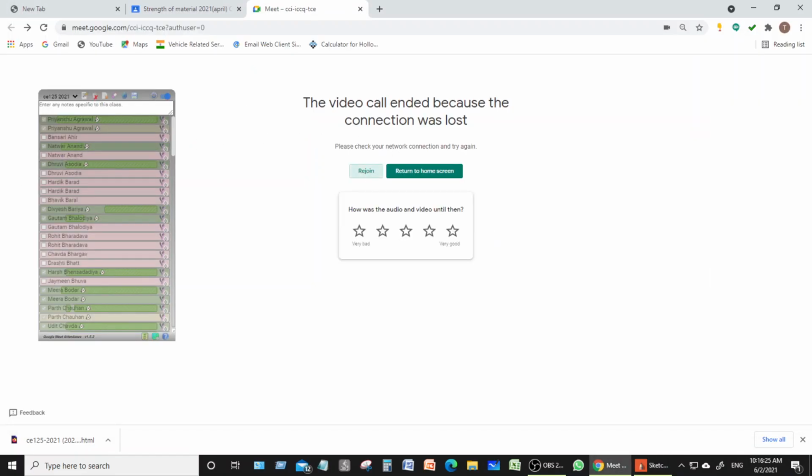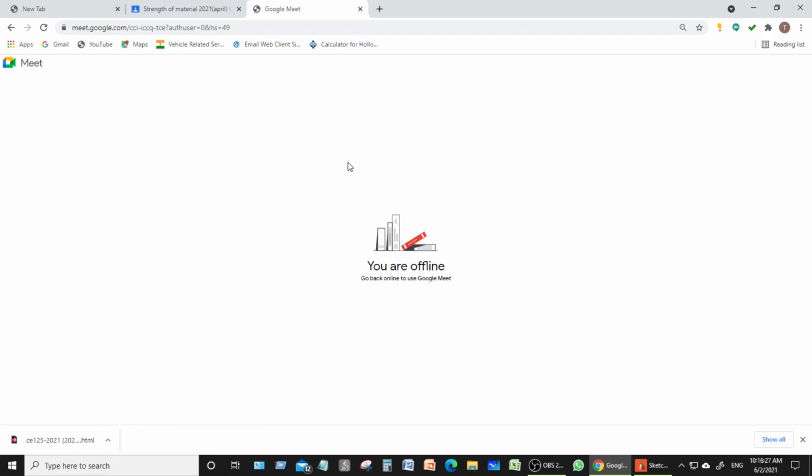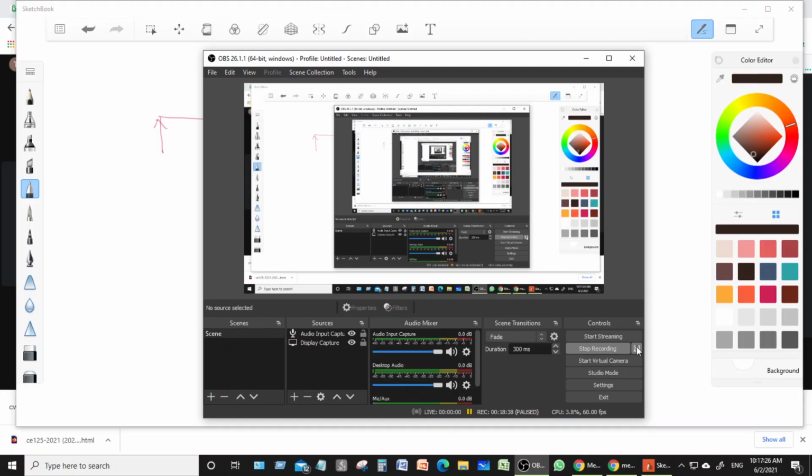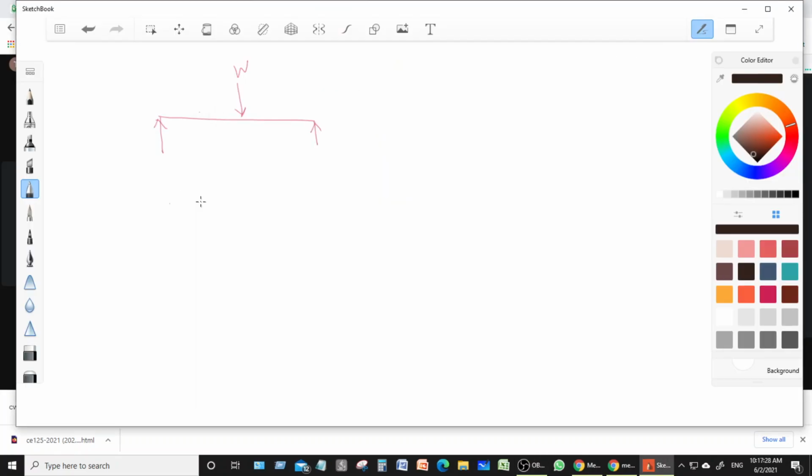Now suppose we have a simply supported beam which is subjected to a W kilonewton load at the midspan. So due to that loading, suppose we have one beam, that is AB.